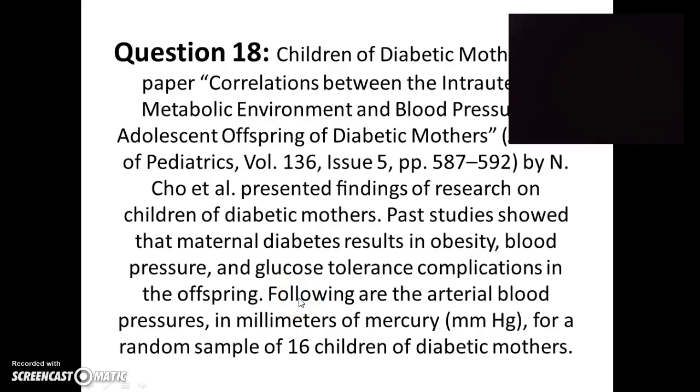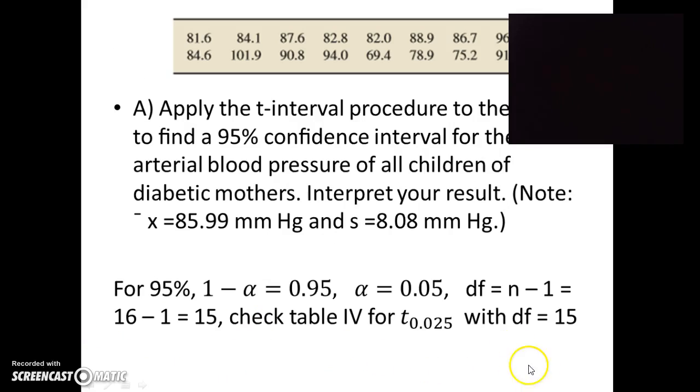Question 18. This is about blood pressure of children of diabetic mothers, and there's going to be a table which has the arterial blood pressures for a random sample of 16 children of diabetic mothers. So these are the blood pressures. How do we apply the t-interval procedure to these data to find a 95% confidence interval?